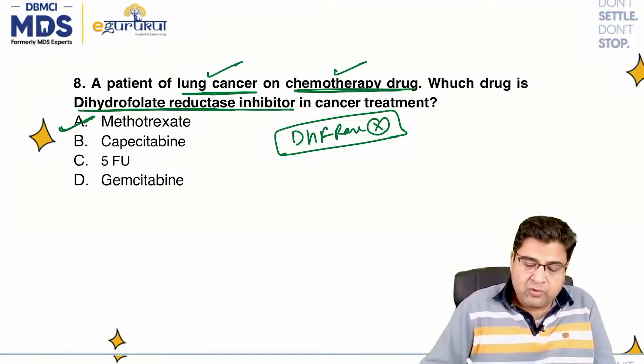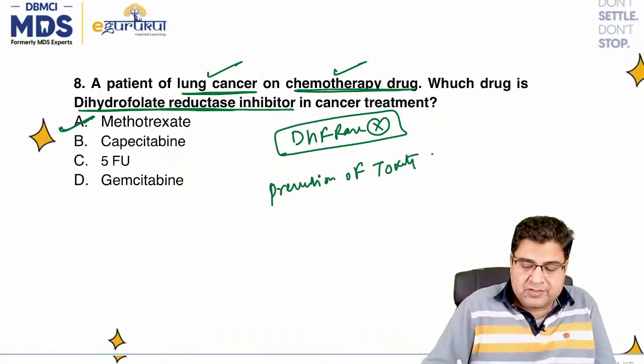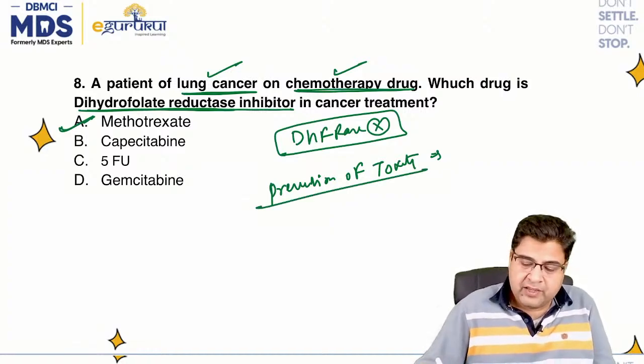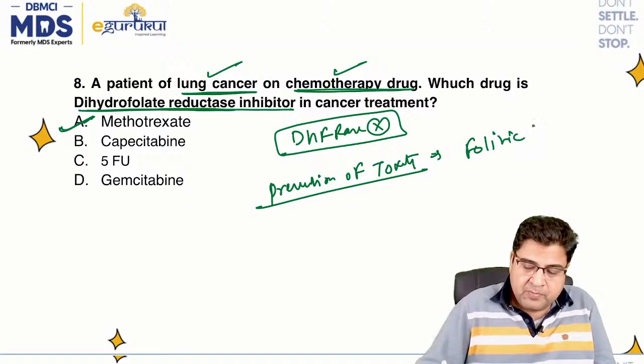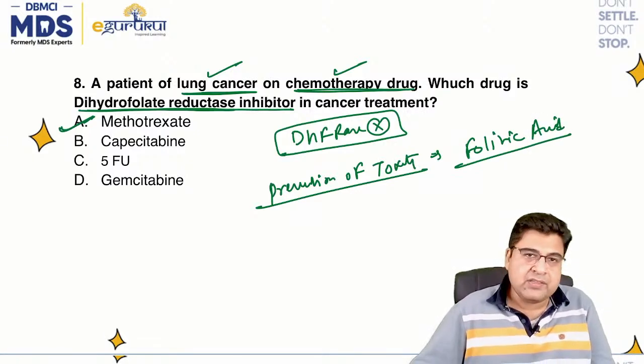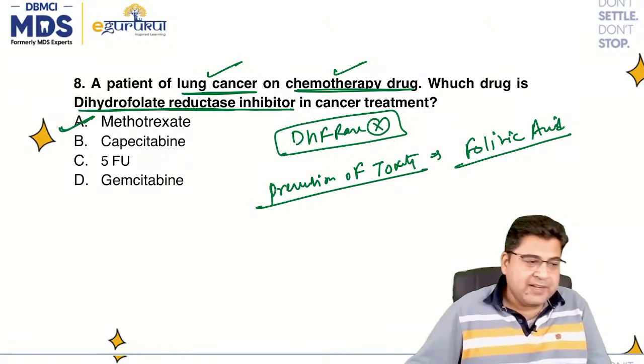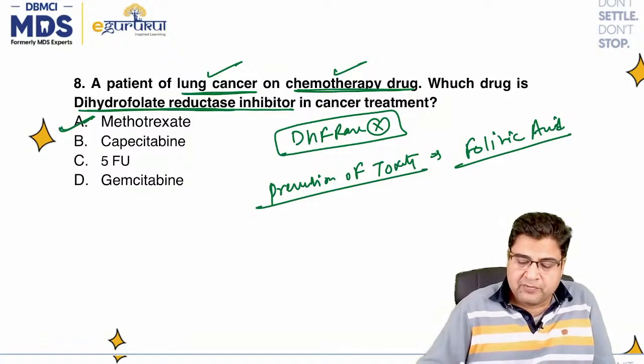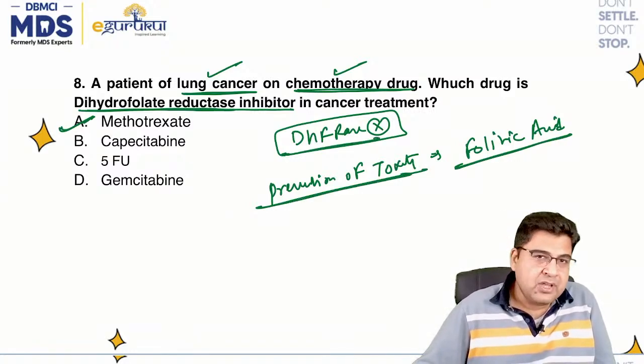It's a dihydrofolate reductase inhibitor, and for the prevention of its toxicity, we can give folinic acid. So for the prevention of methotrexate toxicity, we give folinic acid along with this medicine. Methotrexate is given for the treatment of cancer. So question 8 answer is A.